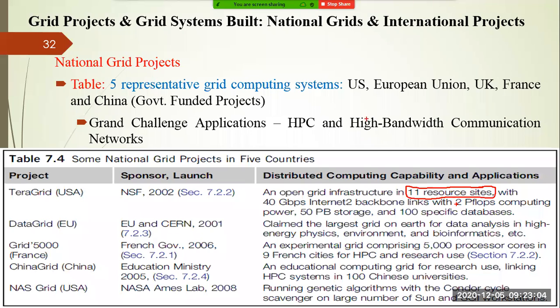And especially whenever you are communicating from one resource site to another resource site, you have to take care of this high bandwidth communications. Without high bandwidth communications, it is not possible to move data from one resource site to another resource site, or collaborate with another resource site to achieve a particular goal. It is not possible, right? So we are going to discuss more about TeraGrid in the later slides.